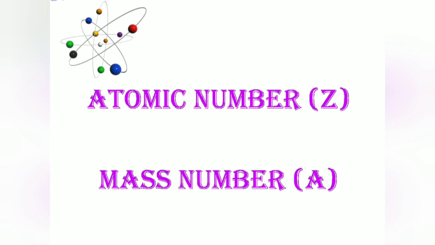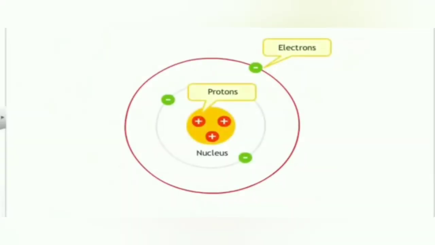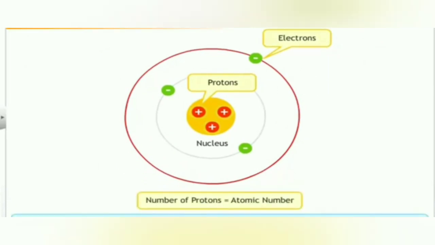Now next we are going to study about the atomic number and mass number of an element. Every atom of an element has a fixed number of protons in its nucleus. This fixed number of protons is referred to as its atomic number. As no two different elements can have same number of protons in the nucleus of atom, so no two different elements can have same atomic number. The atomic number is represented by an alphabet Z.